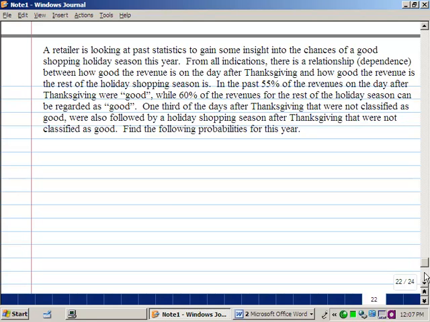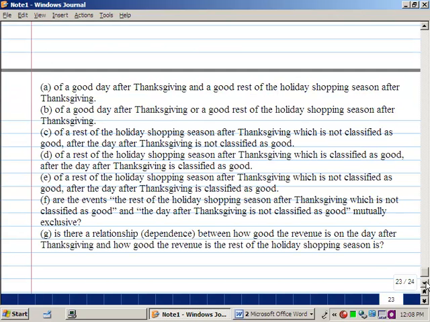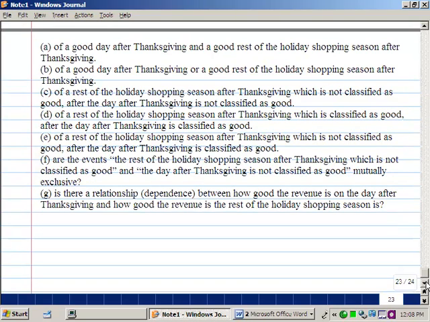From all indications, there is a relationship, that means dependence, which is opposite of independence, of how good the revenue is on the day after Thanksgiving and how good the revenue is the rest of the holiday shopping season. In the past, 55% of the revenues on the day after Thanksgiving were good, while 60% of the revenues for the rest of the holiday season can be regarded as good. 1/3 of the days after Thanksgiving that were not classified as good were also followed by a holiday shopping season that was not classified as good. Find the following probabilities. What you might want to do is to pause this, identify your events, write down the probabilities for all those, and then look at the questions below. At this point, you can pause the video, look at the questions, do the questions the best you can, and then look at my answers.